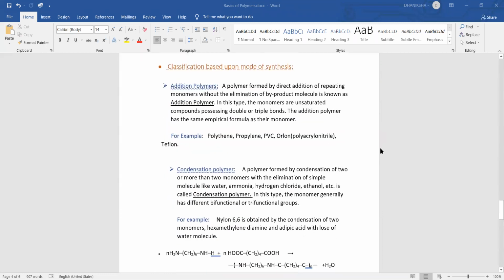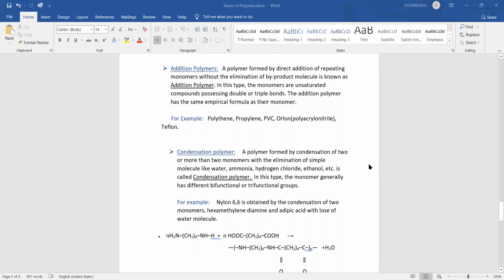Now we will discuss the classification based upon mode of synthesis. There are two types of polymers under this classification. First is addition polymer and second is condensation polymer. First, we will discuss addition polymer. A polymer formed by direct addition of repeating monomers without the elimination of a byproduct molecule is known as addition polymer. In this type, the monomers are unsaturated compounds possessing double or triple bonds. The addition polymer has the same empirical formula as its monomer. For example, polythene, polypropylene, PVC, Orlon, and Teflon.